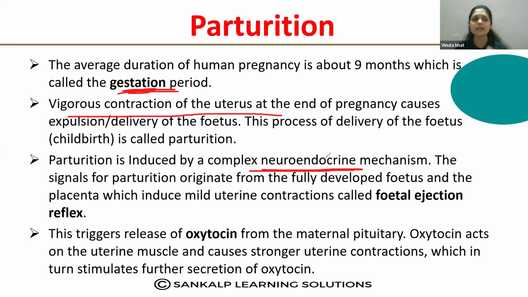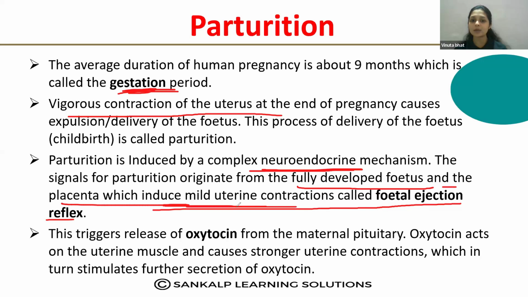Because the signals for the parturition, now that the baby is developed and should be delivered from the mother's body, originate from the fully developed fetus and the placenta, which induce mild uterine contraction called the fetal ejection reflex.